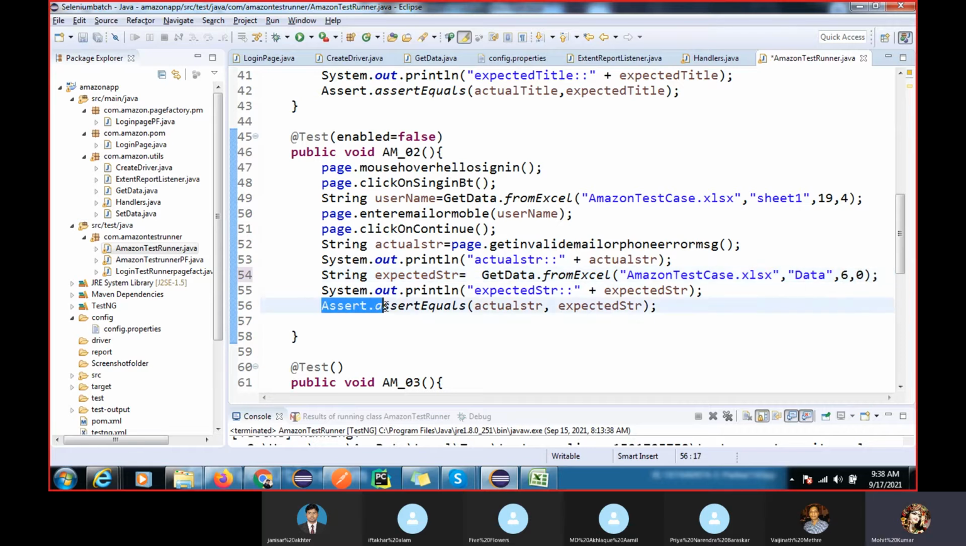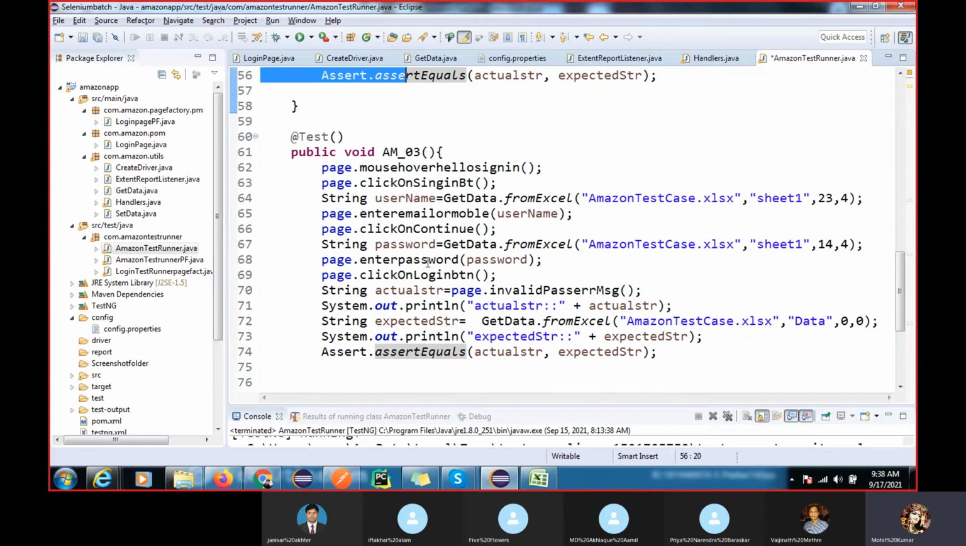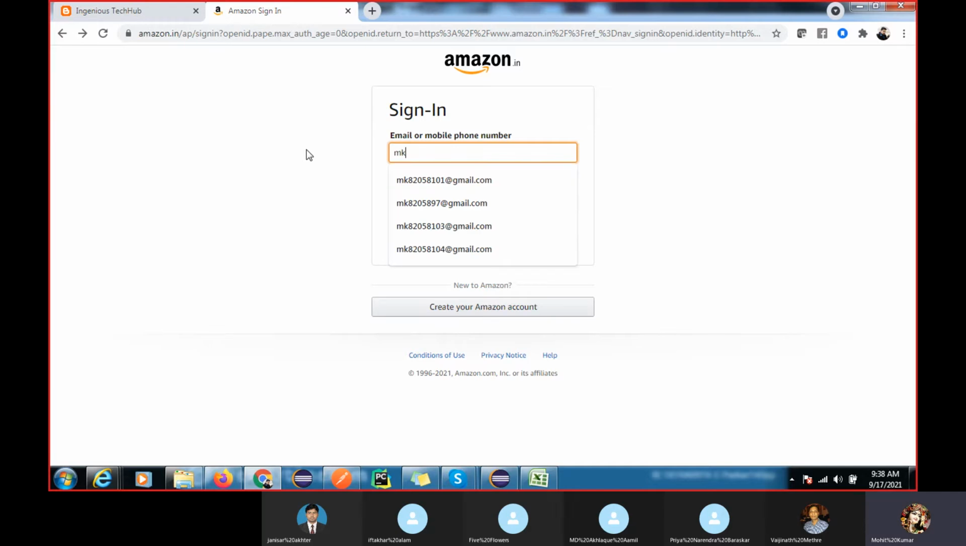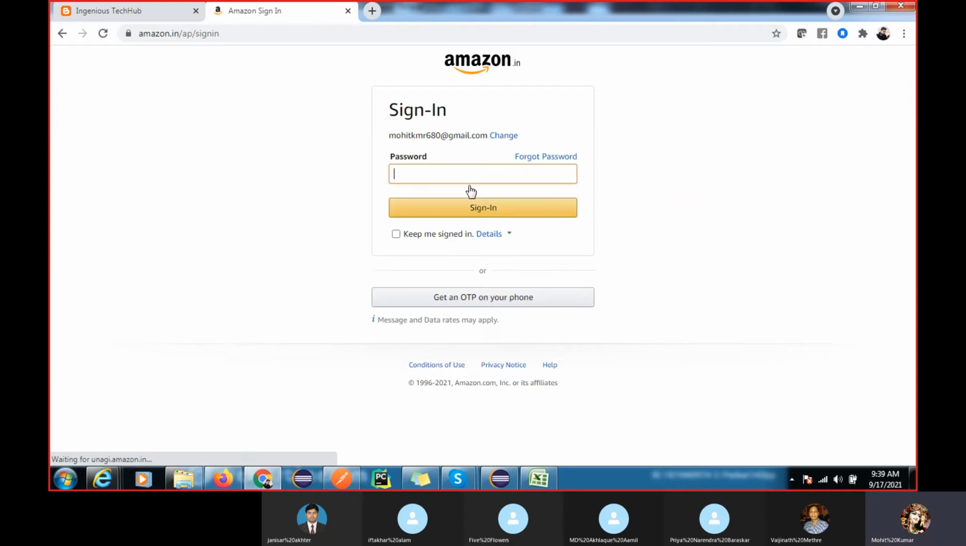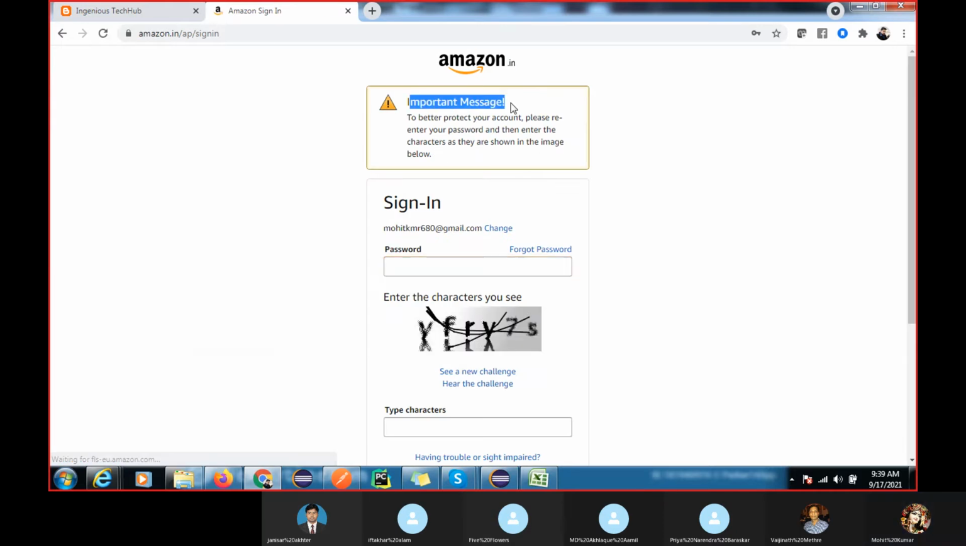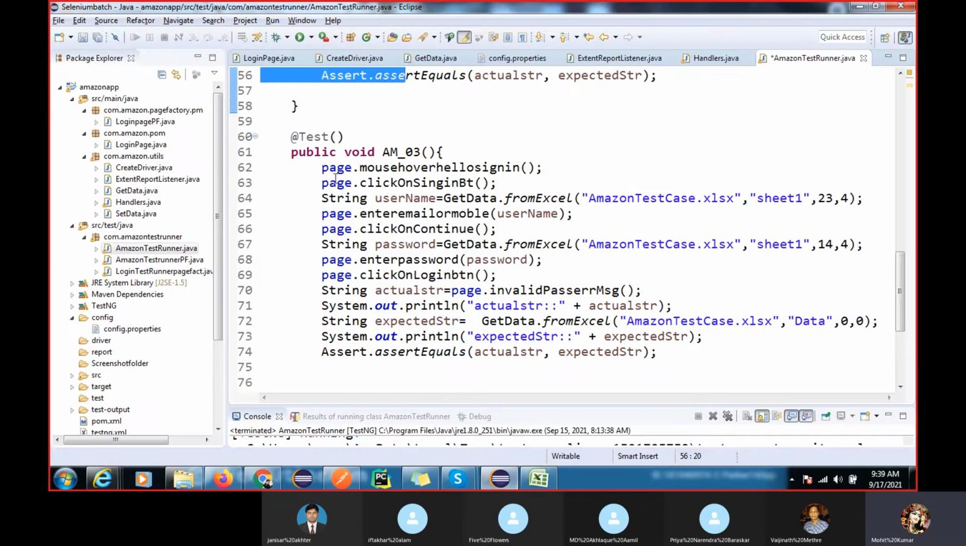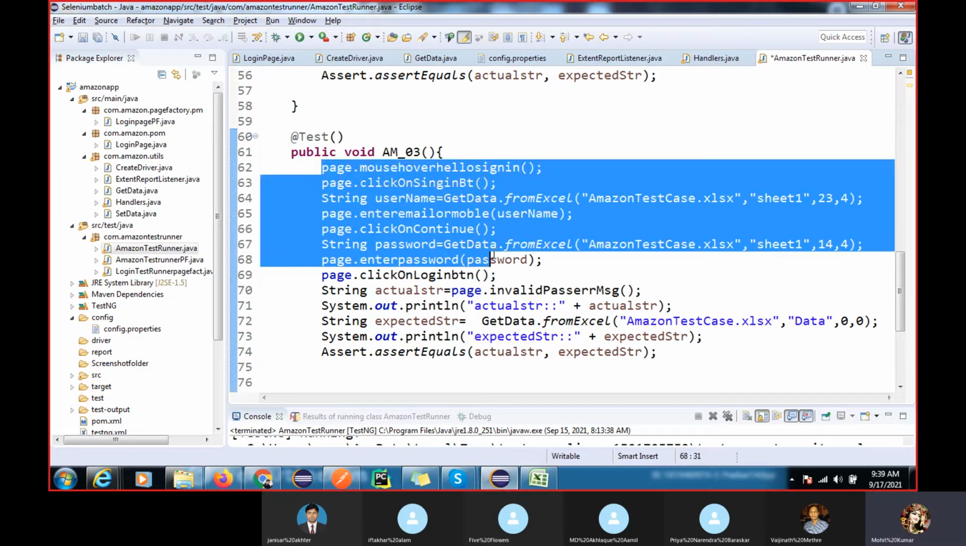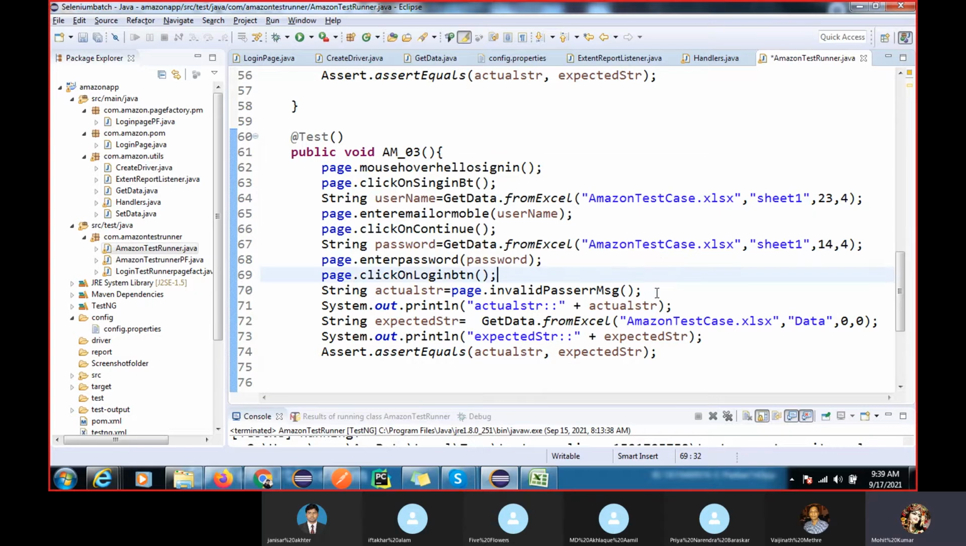And validating this with assert equals. Understood, right? So this is your second test case. Third test case, I am validating this one. Entering valid username here, click, and entering invalid password. I am validating this one. So this is our third test case. You can see steps are repeated, just copy paste. Username and password we are taking here, invalid message.